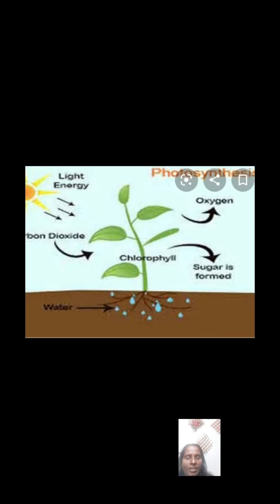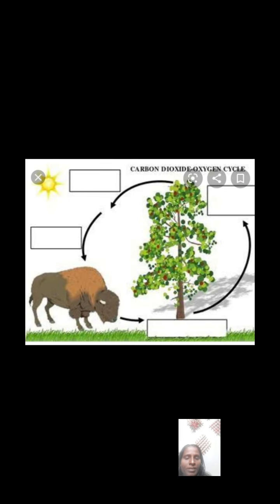So with the help of this picture we can complete this flow chart. This is one task for you. You don't need to draw the diagram, you just write the picture and the names only, right? Here is one tree and a buffalo also there, and you must look at the direction of the arrow mark and write. Then what are the different parts helping the photosynthesis process, and the direction of oxygen and carbon dioxide also.